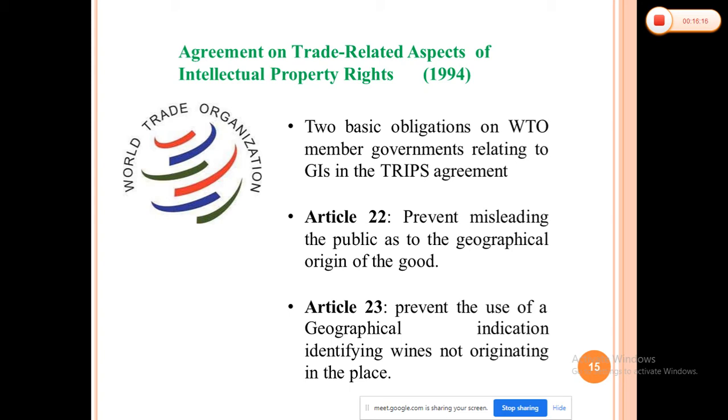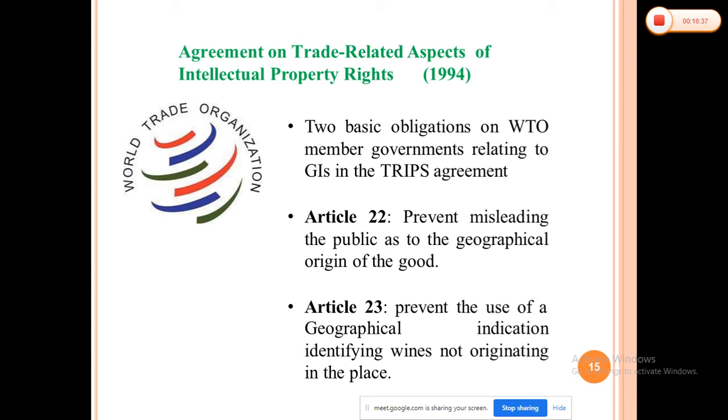Article 22 prevents misleading the public as to the geographical origin of the goods. It deals with the definition of geographical indications and sets the minimum level of protection to be available for geographical indications identifying any type of goods.